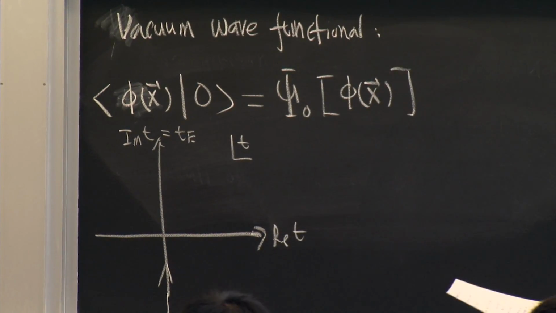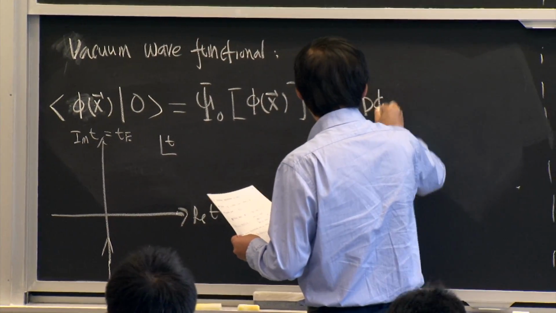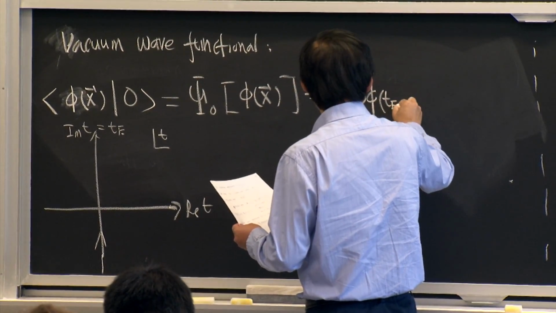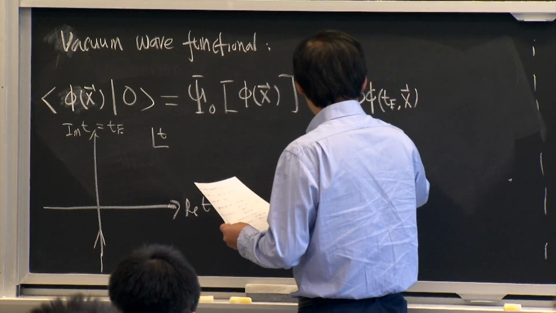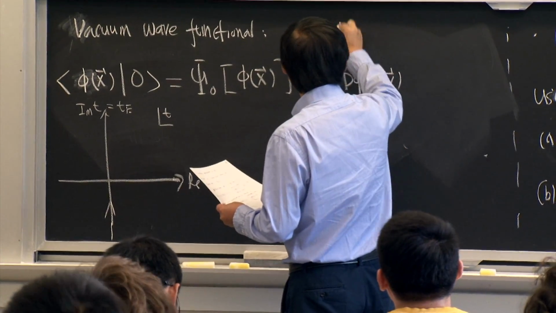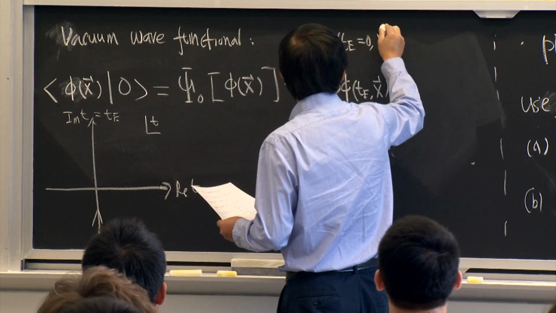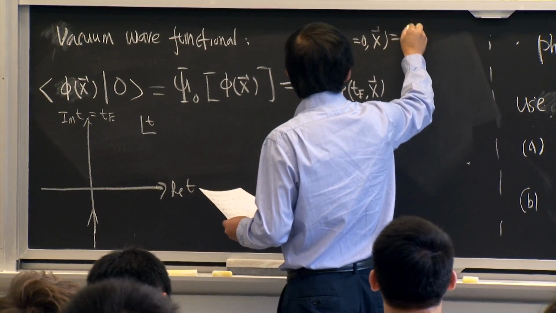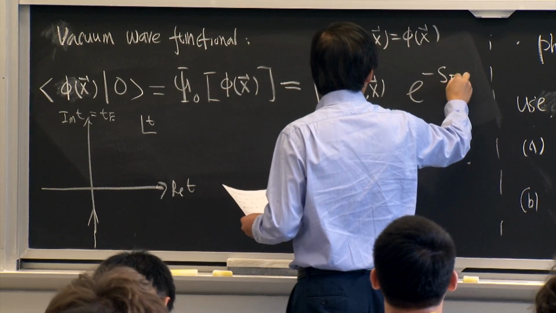So this can be written as a path integral of e to the minus S, d phi, over TE smaller than 0, with the boundary condition phi at TE equal to 0 equal to phi x, and your Euclidean action.